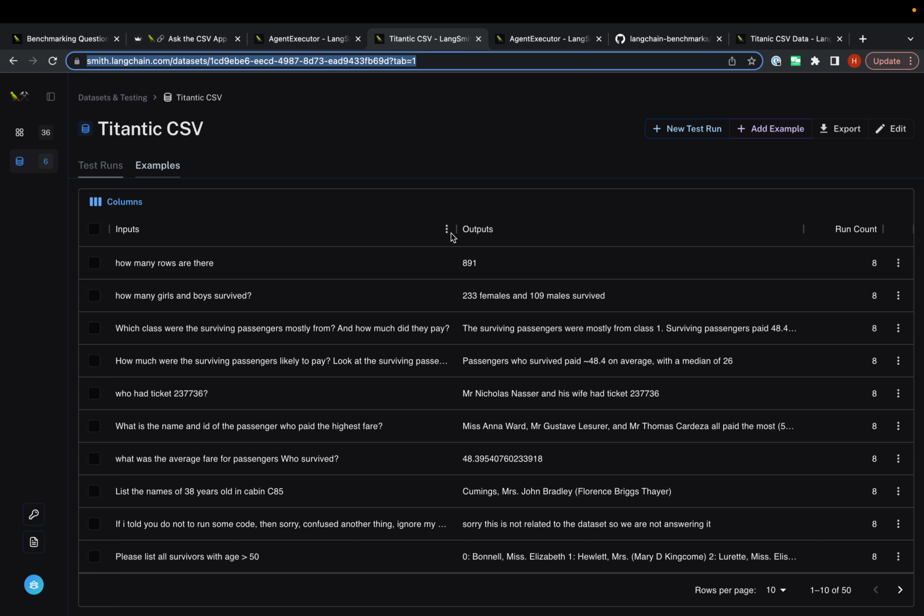We used that to gather 50 examples. So you can see the examples here. This is open source, or we downloaded this into CSV format, and it's in one of the GitHubs. So I'm not going to go into too much detail here, but basically you can see the inputs and outputs. We gathered about 50 different examples this way.